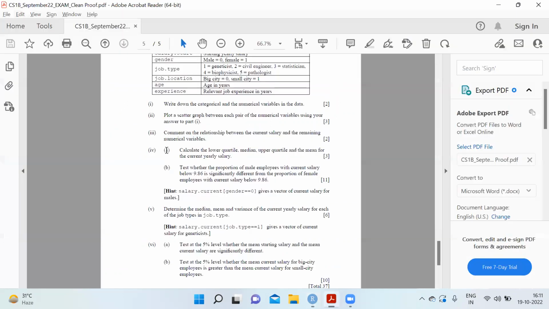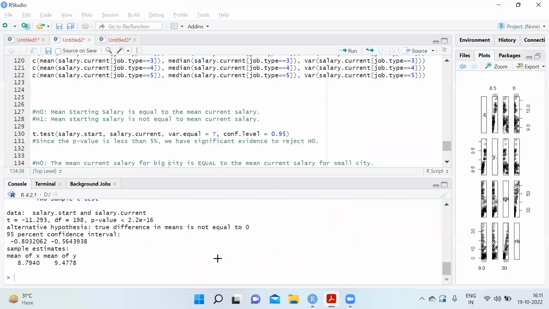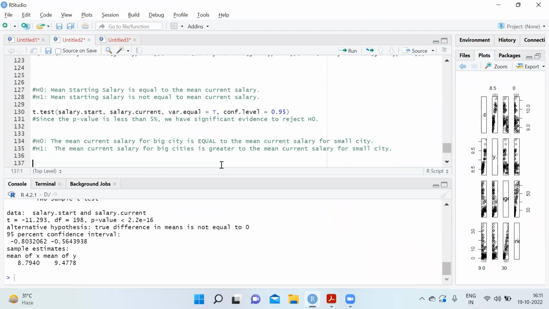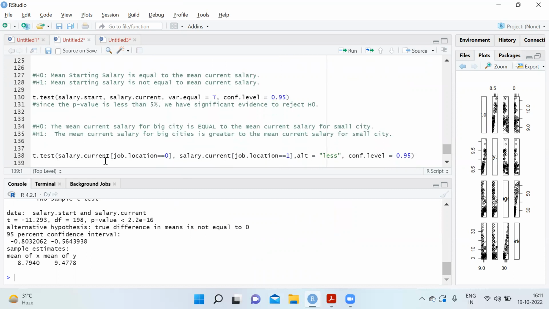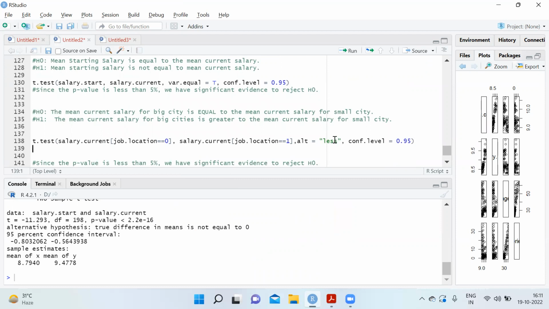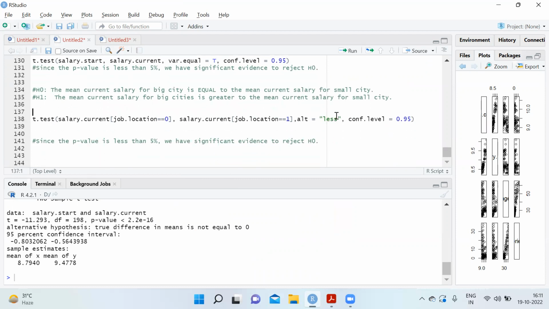Then we have: test at the 5% level whether the mean current salary for big city employees is greater than the mean current salary for small city employees. So H naught is that the mean current salary for big city is equal, and H1 is that it is greater. Then we have a t dot test again, where salary location job equal to 0 is big city and 1 is small city, and your alternative is greater.